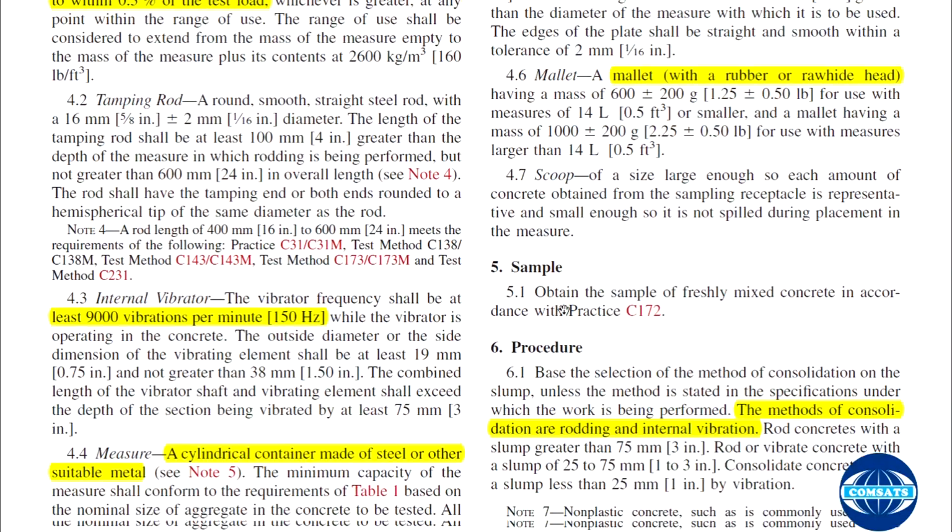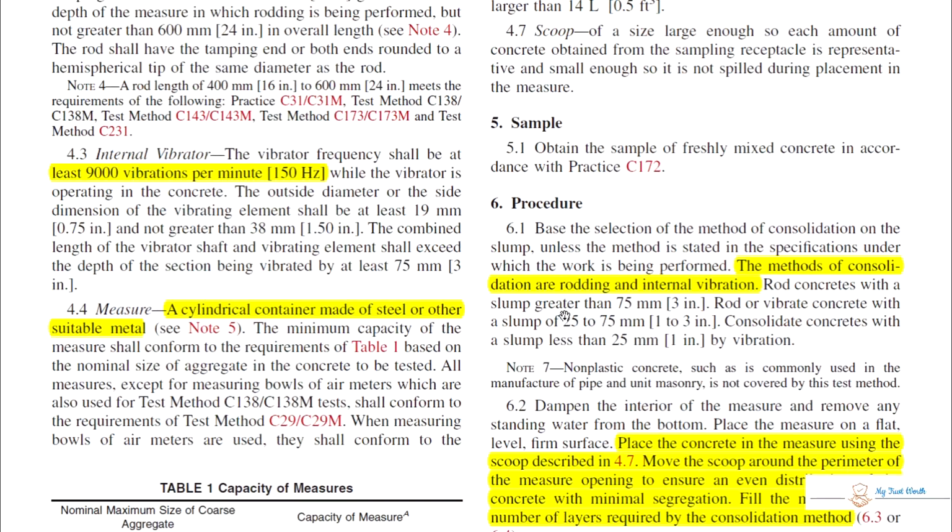Scope and procedure. How you are going to perform: the selection of the method of consolidation is based on the slump, unless the method is stated in the specification under which the work is being done. So your selection should be based on the slump test, and the methods of consolidation are rodding and internal vibration.